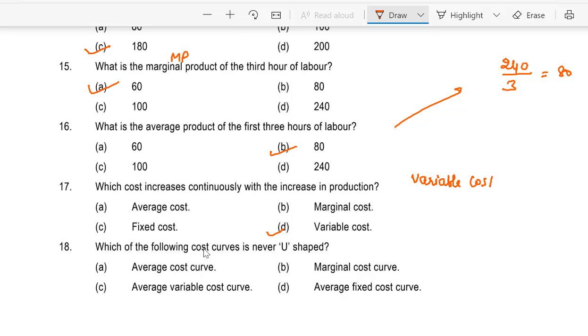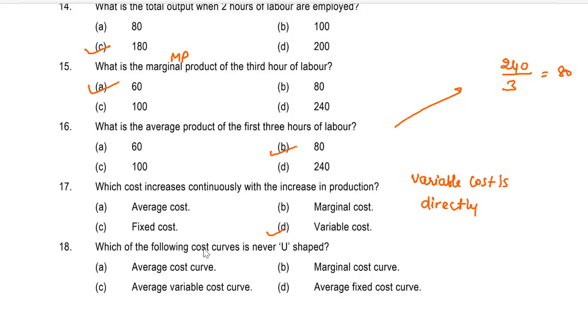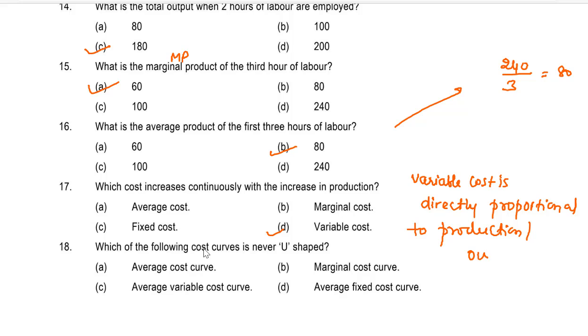Variable cost is directly proportional to production or output. That means what? If output increases, the variable cost increases, and if the output decreases, the variable cost decreases. Fixed cost is fixed up to a certain limit.